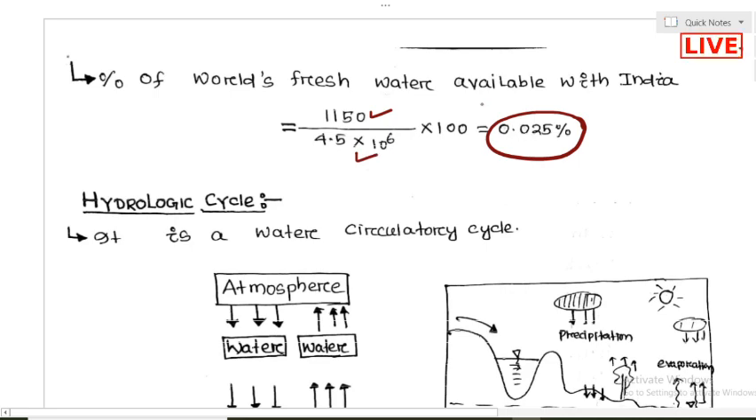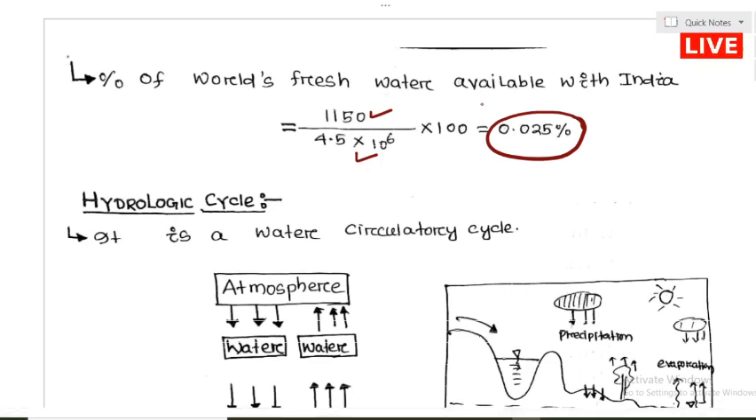So 0.025 percent of the world's fresh water is available in our country. Water is a very important resource for us, so we should use it in a better way. We cannot lose the water, but we can use it in an effective way.